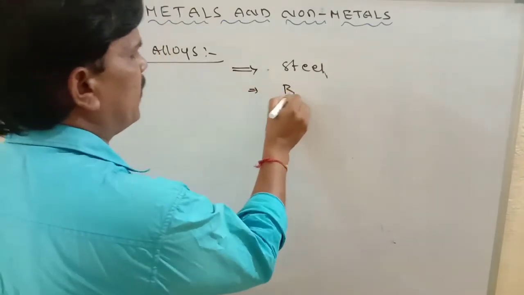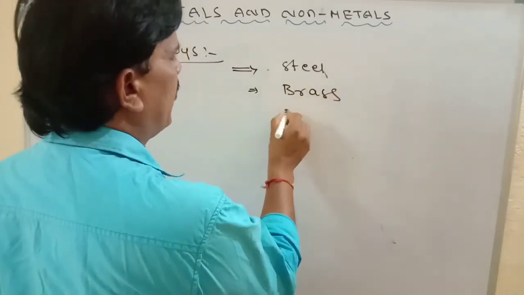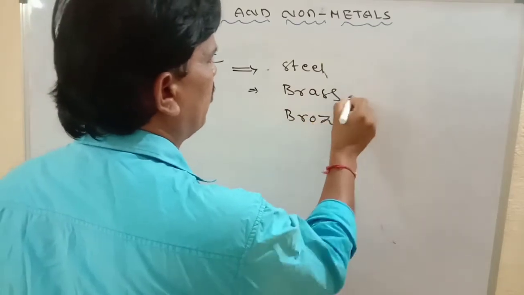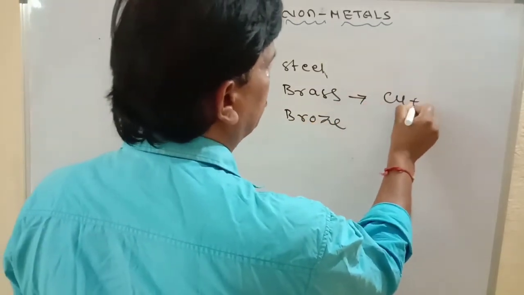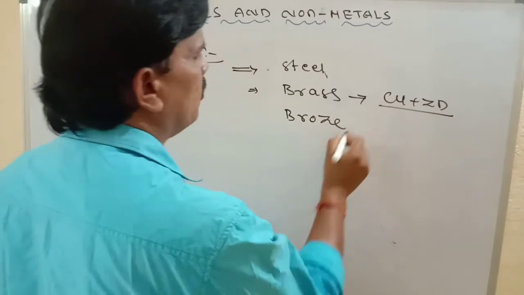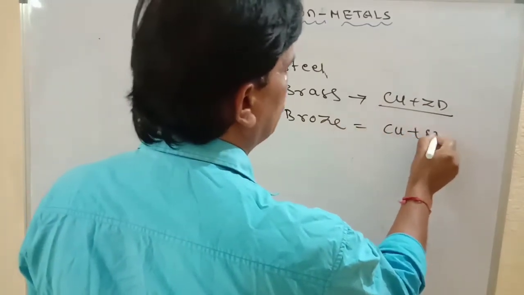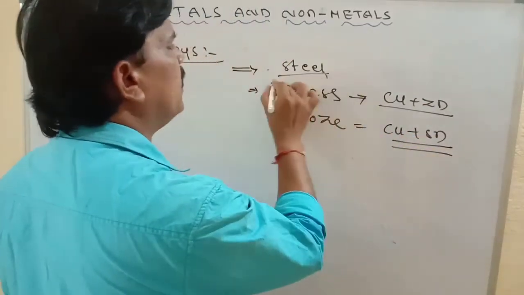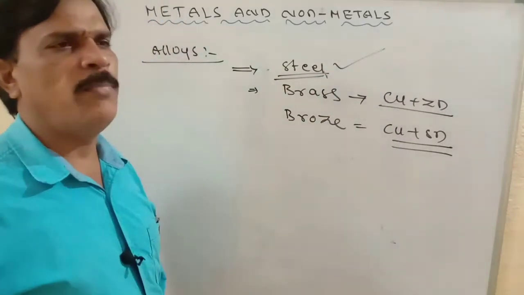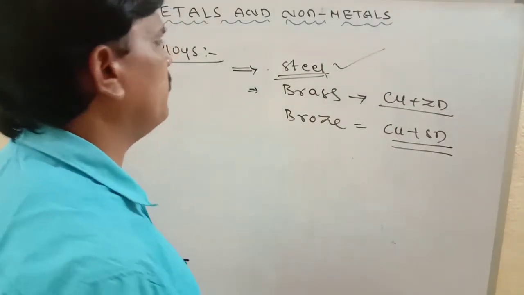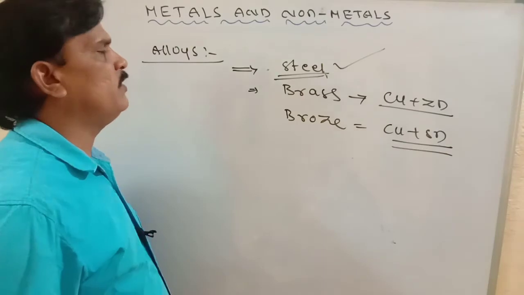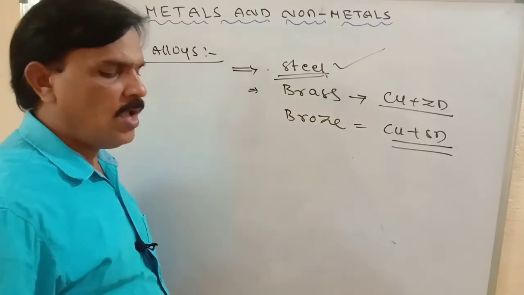Examples of alloys: brass is also one type of alloy, and bronze is also one type of alloy. Copper plus zinc is known as brass. Copper plus tin is known as bronze. Steel also has iron, copper, nickel, metals mixed together to form alloys.